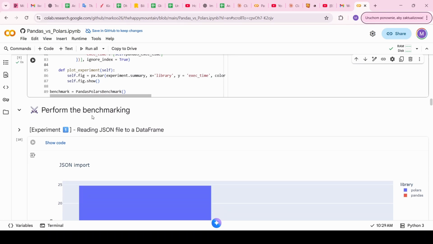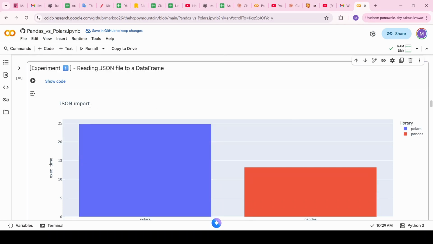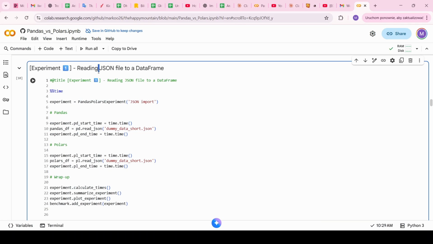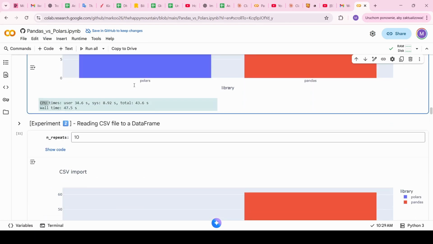The next step is to perform the benchmarking, and let's start from experiment 1. I would like to show you the code that is pretty much, in terms of schema, repeated across all code cells. So first of all, we have the time magic, and what it does is show us a nice printout below of how long the given code cell ran.